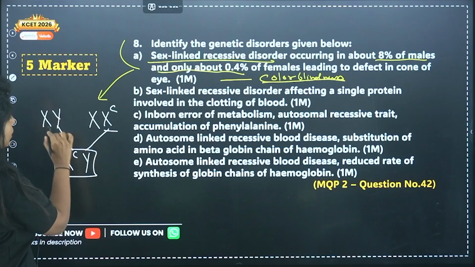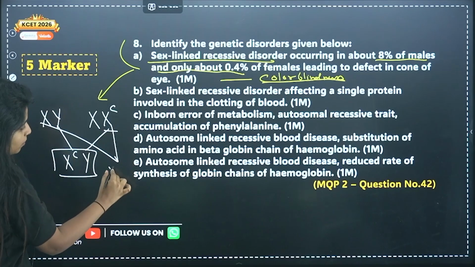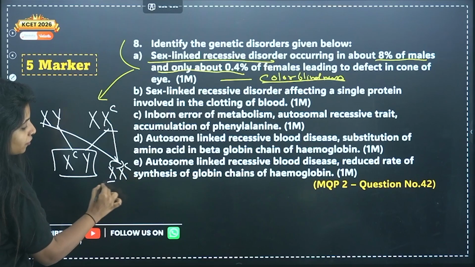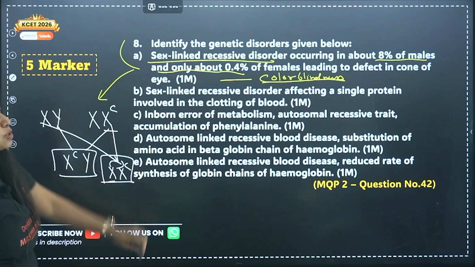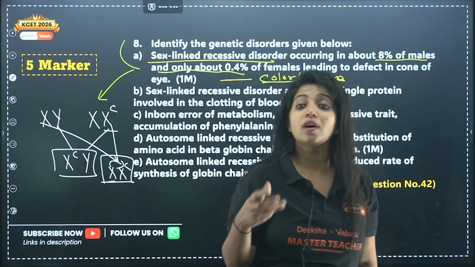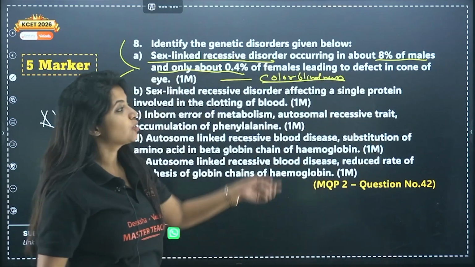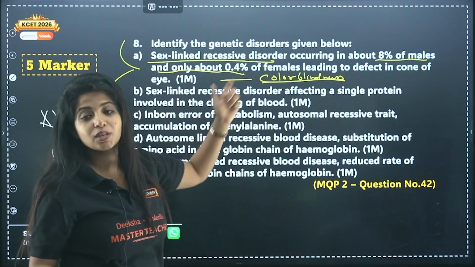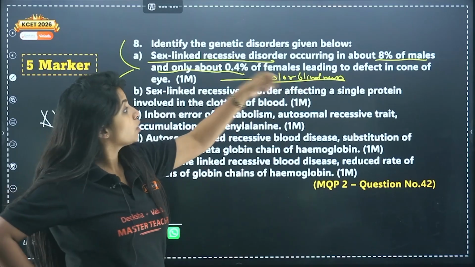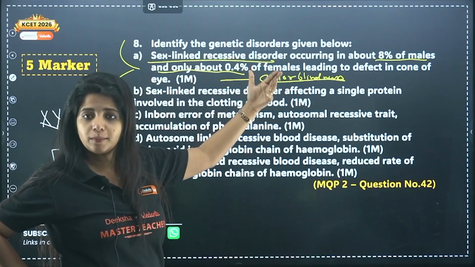But in the case of females, this and this are going to come together. One normal X is there, another chromosome is affected. The normal one will overshadow the effect. The female will be fine, which is why we say in sex-linked recessive disorders, it is the males who are mostly affected rather than the females. So males 8%, females only 0.4%, my dear children. And this is a defect in the cone of the eye, so that is why color blindness.